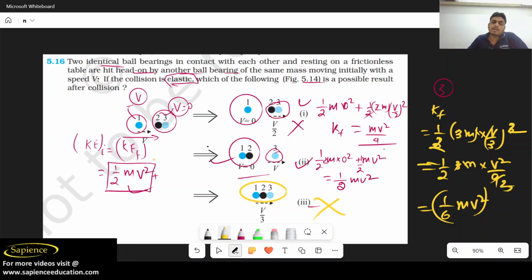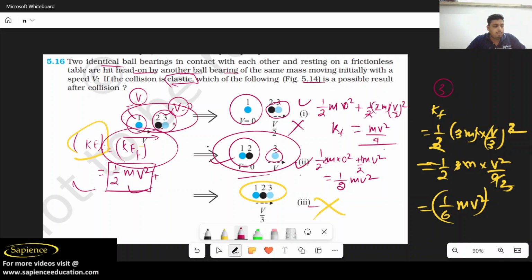So I hope you have understood. You should always be clear that if it is an elastic collision, the initial kinetic energy should be equal to the final kinetic energy. Initially it was half m v square, and the final kinetic energy in this case is half m v square. And about the system, you should always take the whole system, not a single mass. Here we are taking the total system's energy. Here also, we are taking the total system's energy. Here also, taking the total system's energy.